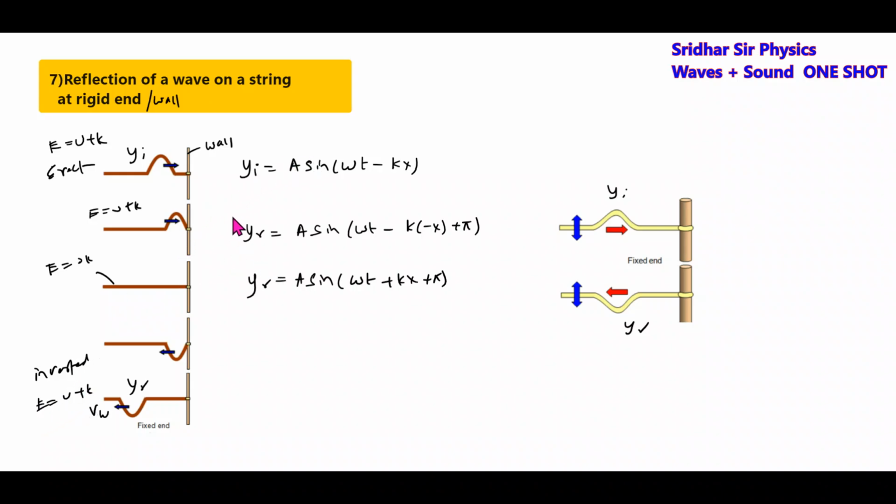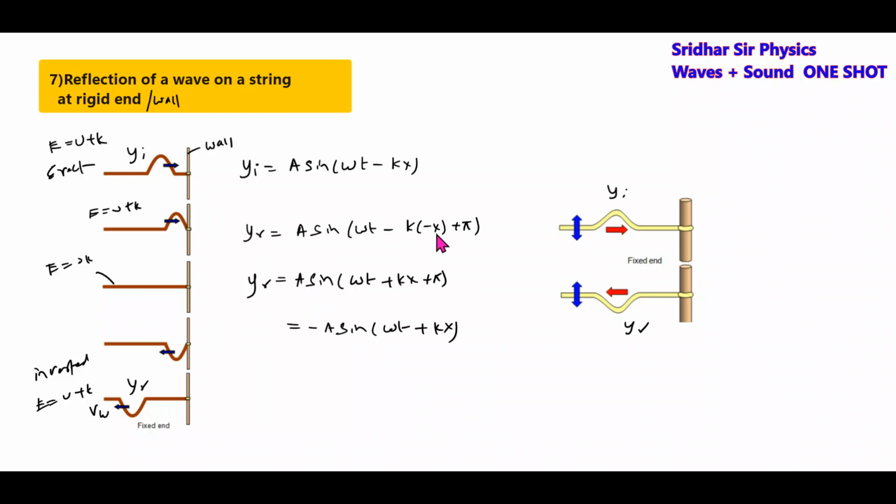So when a wave is reflected by a rigid end, it gets inverted and starts moving in the opposite direction. So there's a basic formula: sin(omega t plus kx).